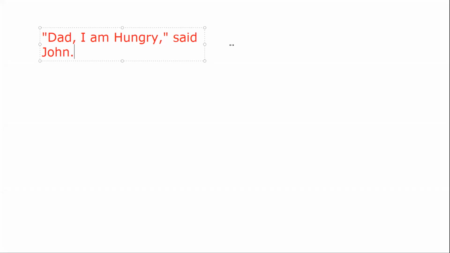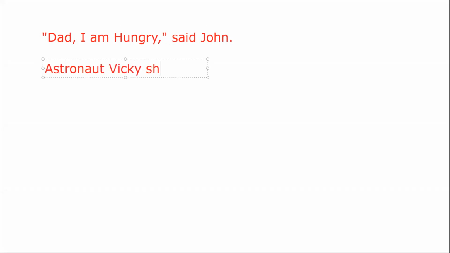This is one sentence. The other sentence is like: astronaut Vicky shouted, and here we started with the reporting verb first. We add a comma after the reporting verb when we start with it, and then we open the speech marks and write what she said. We start with a capital letter: "Oh no!" We put the exclamation mark inside the speech marks, then we close the speech marks.